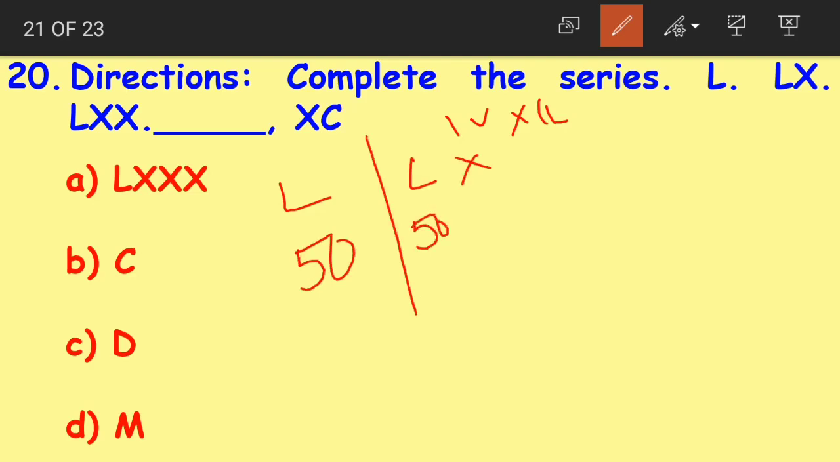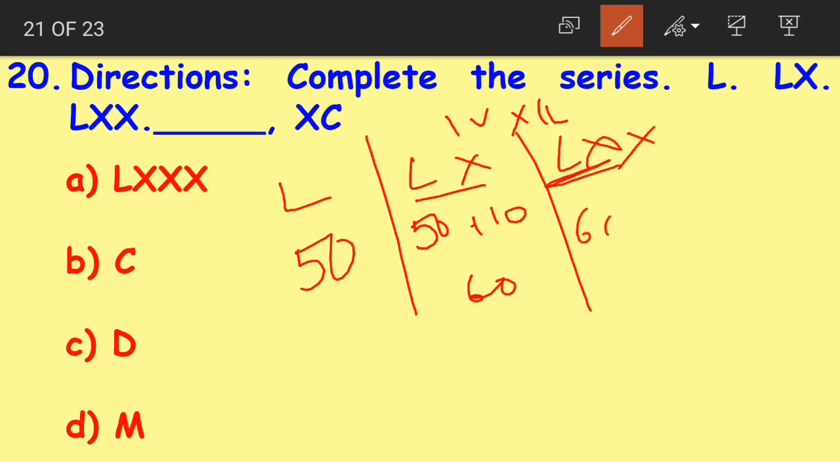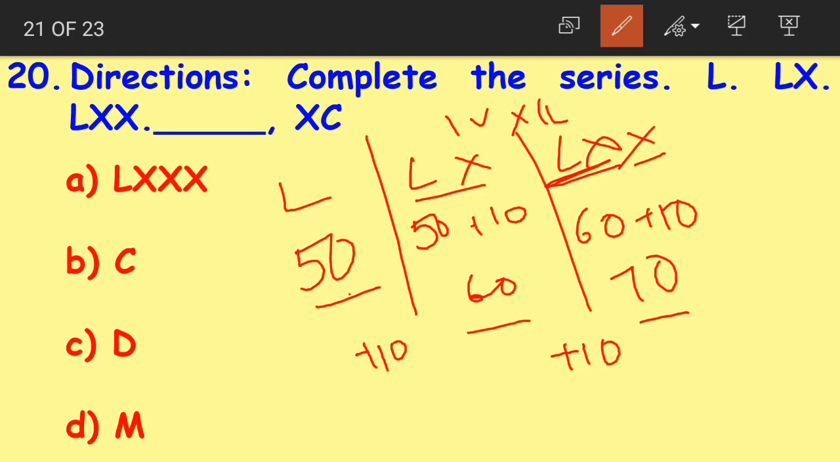Next we have LX. LX means 50 plus 10 which is 60. Then we have LXX, which means we know LX is equal to 60, so 60 plus another X which is 10. So then we have 70. If you look at the numbers here, we have 50, 60, 70. We can observe that 10 is added to each number. 50 plus 10, 60. 60 plus 10, 70, right?